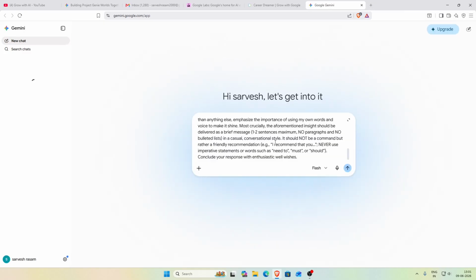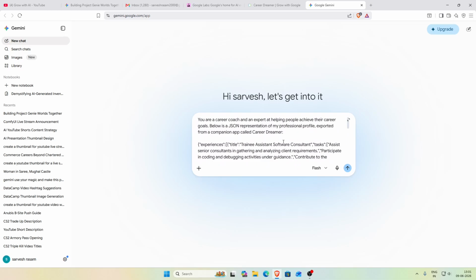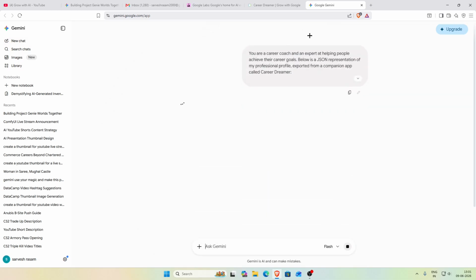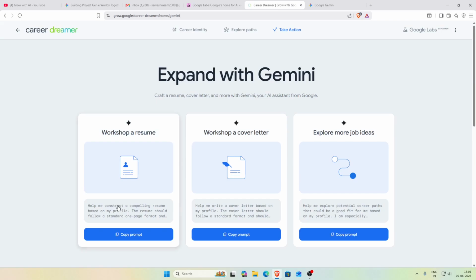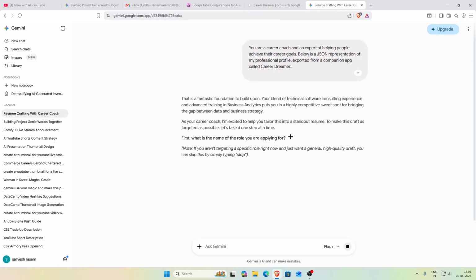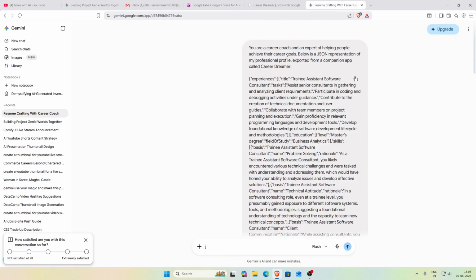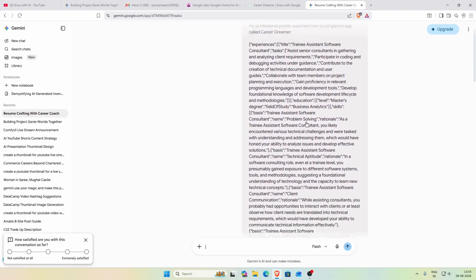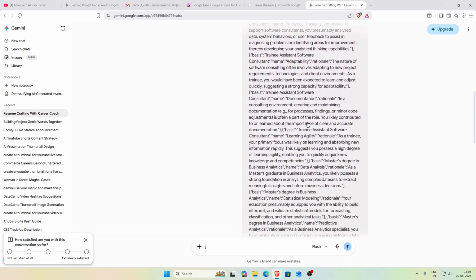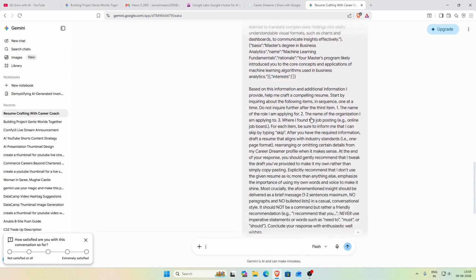Can I paste it directly here? Oh, it does. Okay, let's copy this prompt about workshopping a resume, and let's give it to Gemini and see how it does it. This is the prompt we got from Career Dreamer as a JSON, including all our experience and our degree.